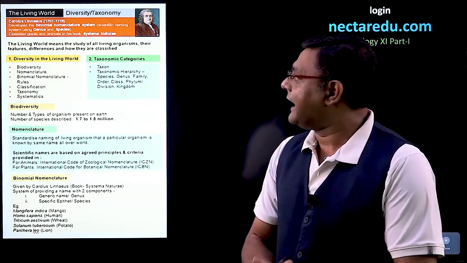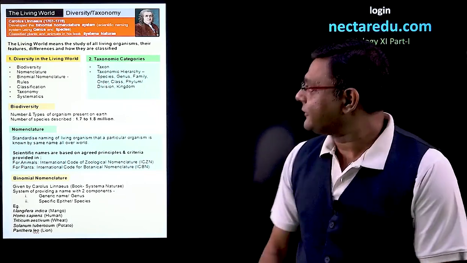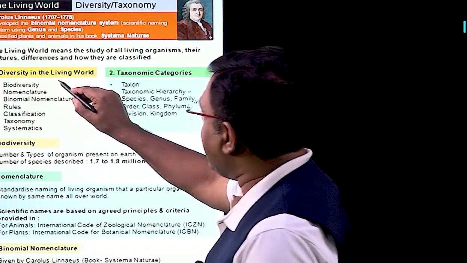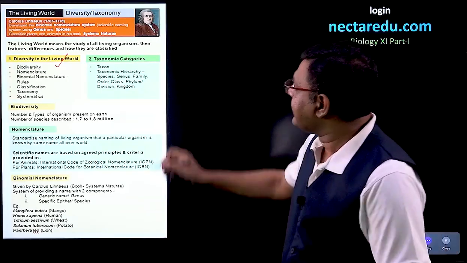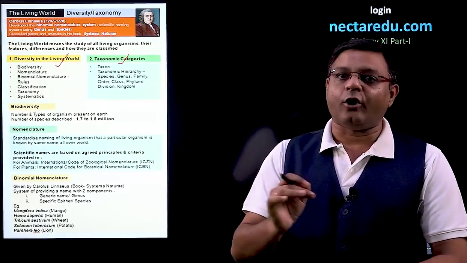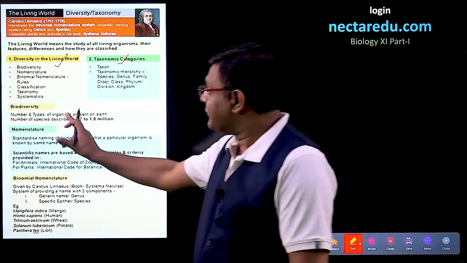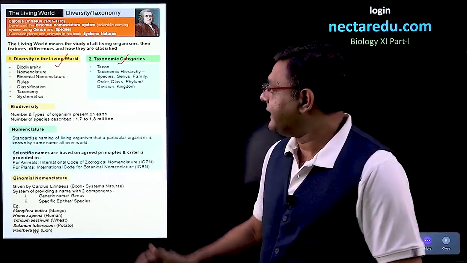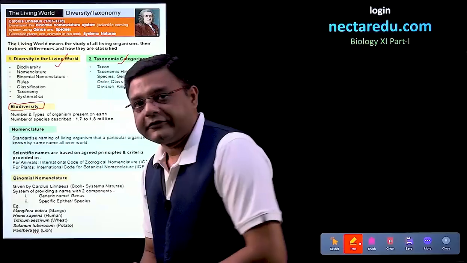Now, when we start the chapter, we will divide this chapter into two broad topics. The first topic is diversity in the living world. These topics we will cover under it. And the second part is the taxonomic categories. We will talk about all the topics and the subtopics which are covered over here. Now, first we will start with the topic which is called biodiversity.